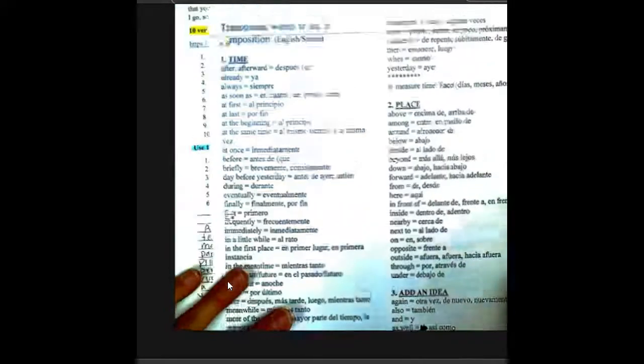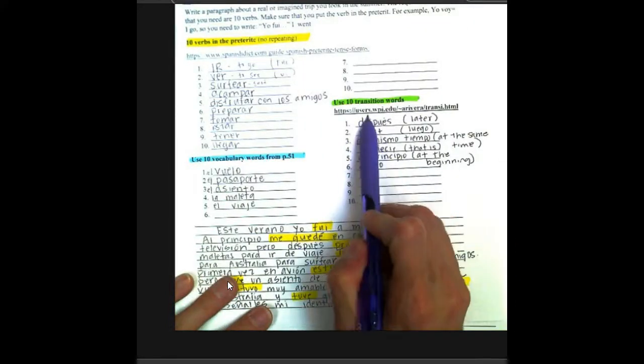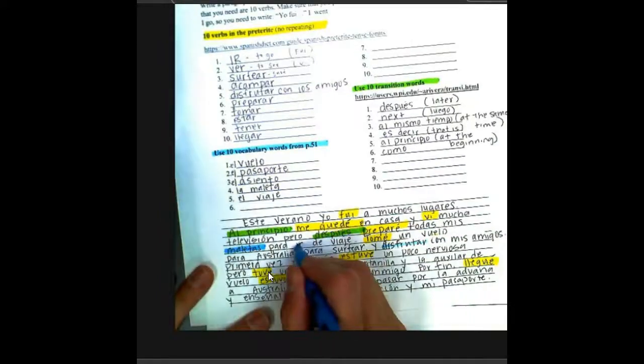So the transitional words you can find on this handout that you've already been given. There are a few extras that the sub can give you, as well as a link on the Google Doc in Google Classroom. So this is an example you guys can look at. Este verano yo fui a muchos lugares. This summer I went to a lot of places. Al principio me quedé en casa. At first I stayed home. So I'm just going through and highlighting the transition words that I used, at the beginning, after.